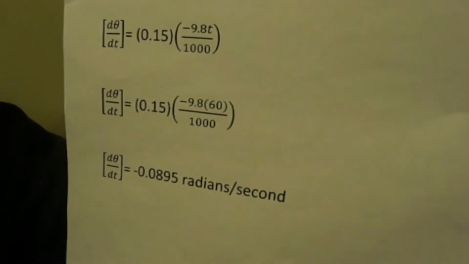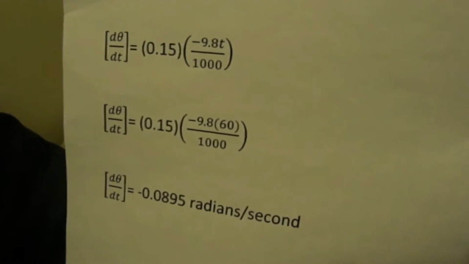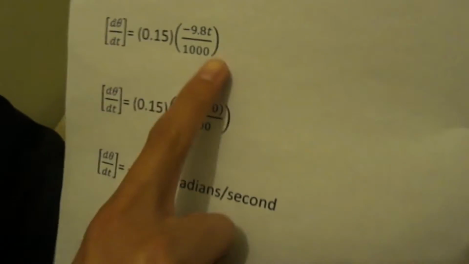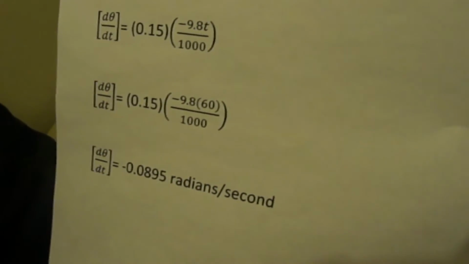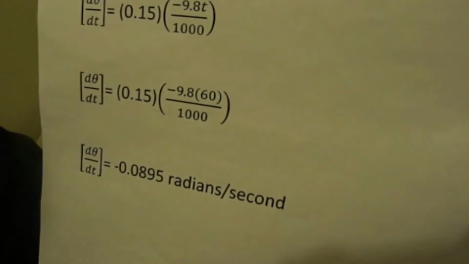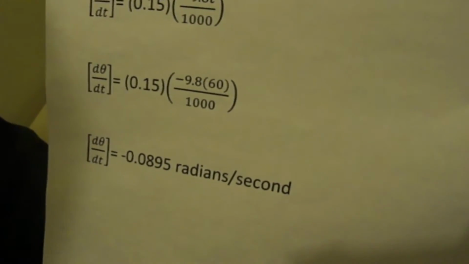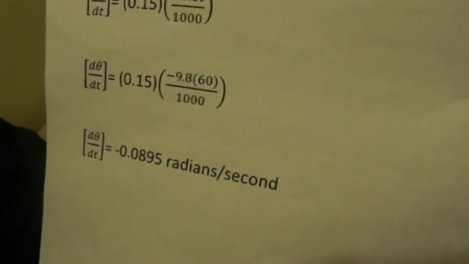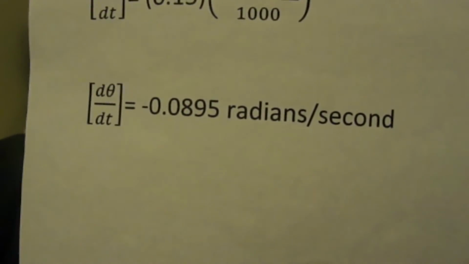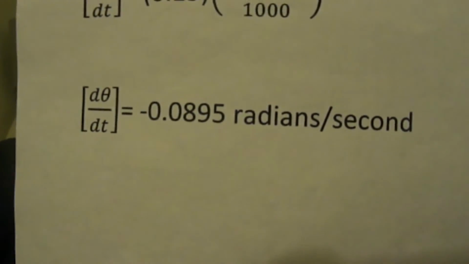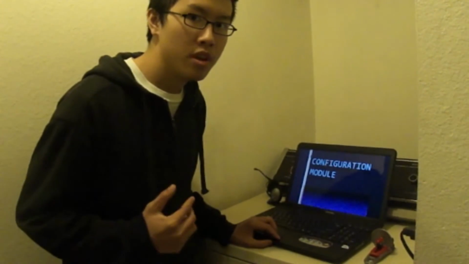Now d theta over dt equals 0.15 times negative 9.8t over 1,000, and t being the amount of time we're going to use. So now it leads to 0.15 times negative 9.8 times 60 over 1,000. So now we know the rate of change of that angle for that time is negative 0.0895 radians per second. Okay, so now our passengers should know what they should do. And it is up to us to take the proper action.